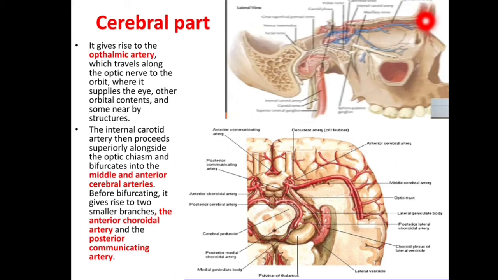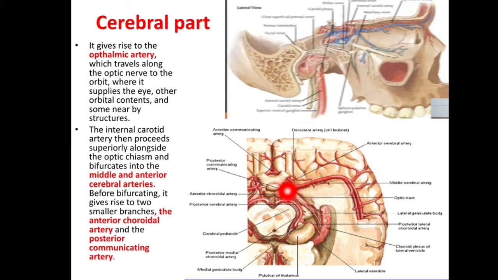The internal carotid artery then proceeds superiorly alongside the optic chiasm. This is optic chiasm. Now in this diagram we can see this is internal carotid. It proceeds superiorly alongside the optic chiasm and bifurcates into middle cerebral laterally and anterior cerebral anteriorly. Before this bifurcation, it gives two smaller branches.